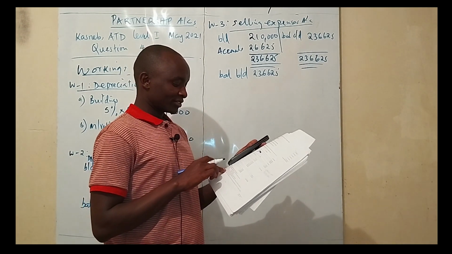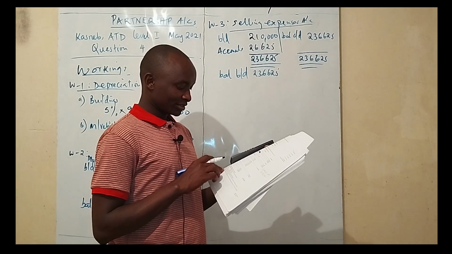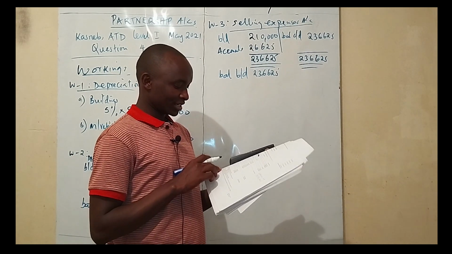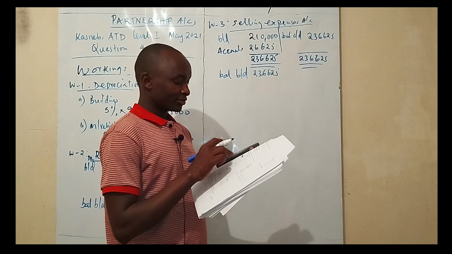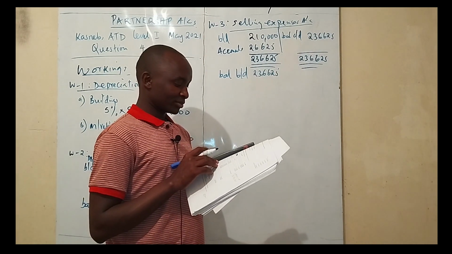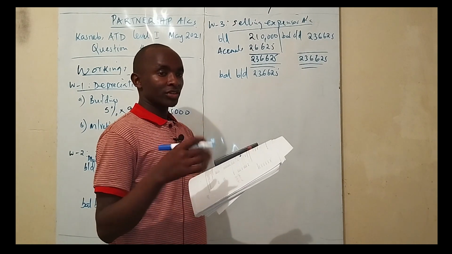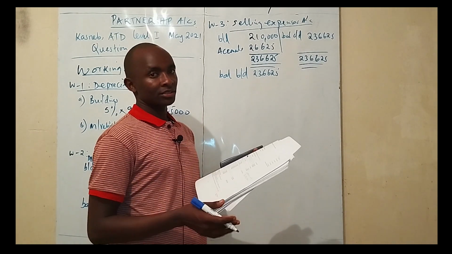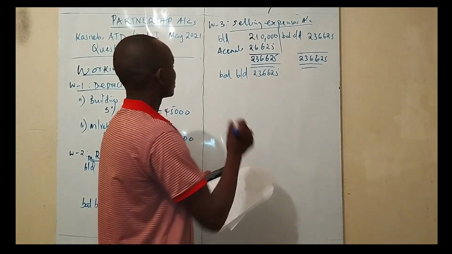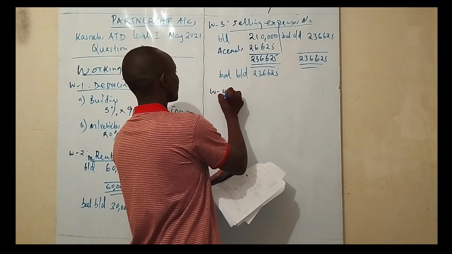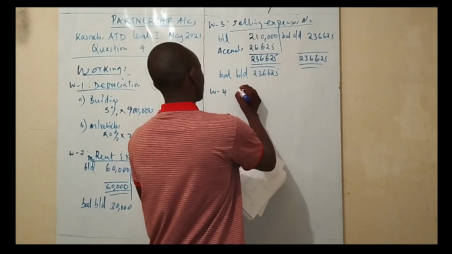Meaning after we have reduced the 7,500,000 bad debts figure from the trade receivables in the trial balance, the resultant outstanding debtors is subject to 5% provision. So that is our working for provision for bad and doubtful debts.